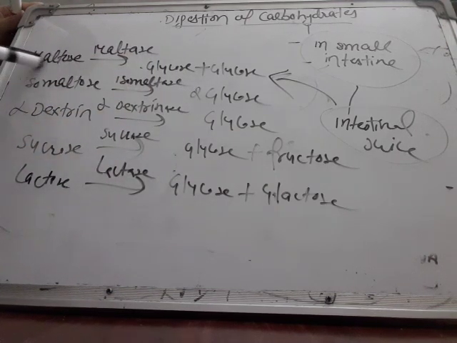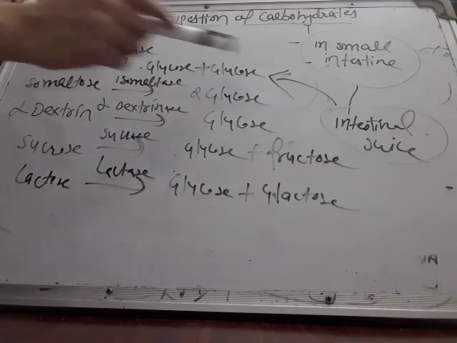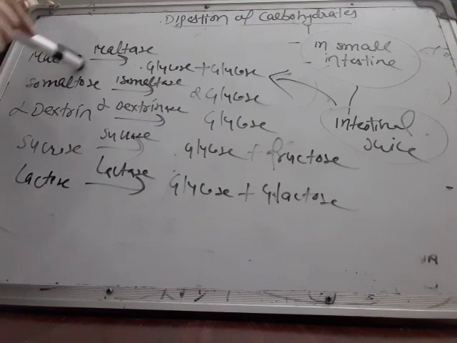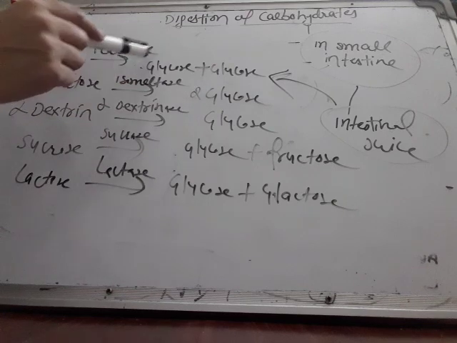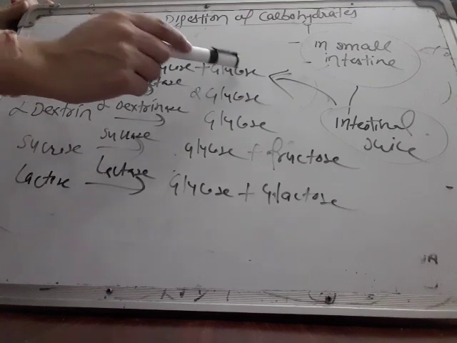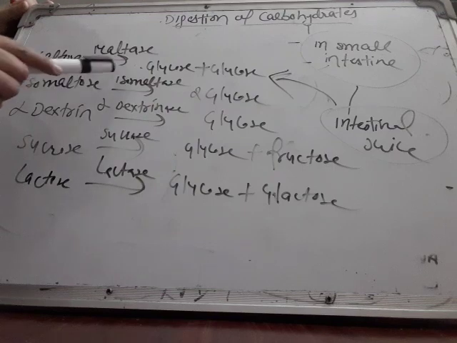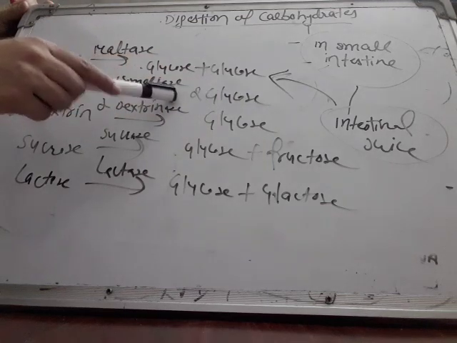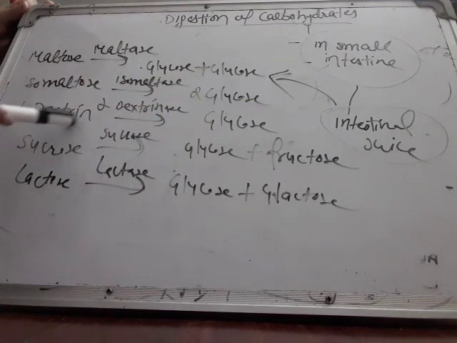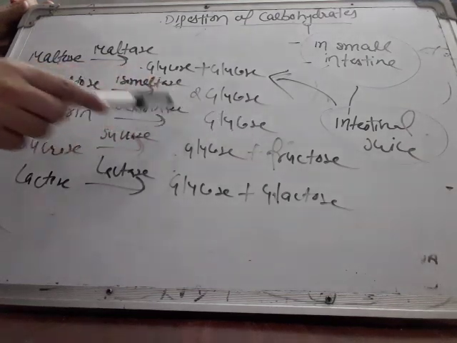Let us study in detail maltose, which is formed as an end product of digestion in the mouth and in the small intestine also due to the action of pancreatic amylase. Maltose is acted upon by the maltase enzyme found in intestinal juice, which breaks it down into two molecules of glucose. You can write 2 glucose, or glucose plus glucose. Then isomaltose is acted upon by isomaltase from intestinal juice and also breaks down into 2 molecules of glucose. Alpha dextrin is acted upon by alpha dextrinase and also breaks down into glucose.